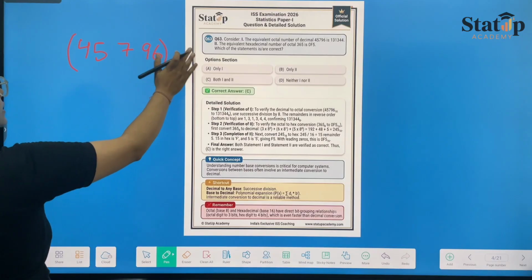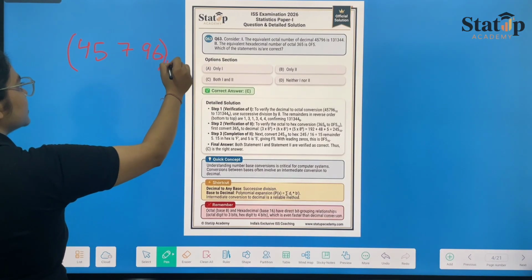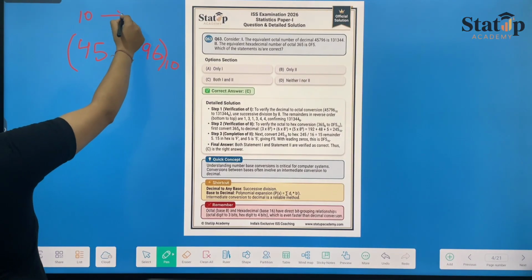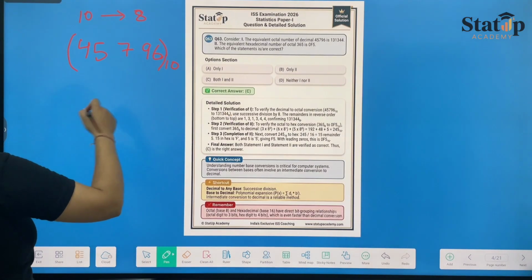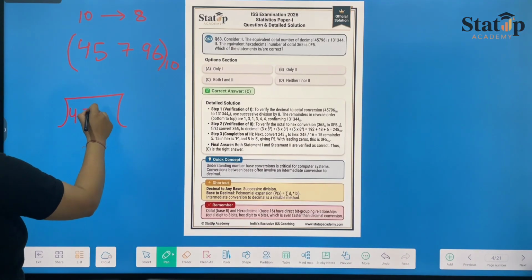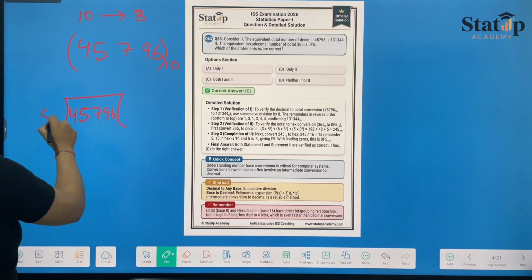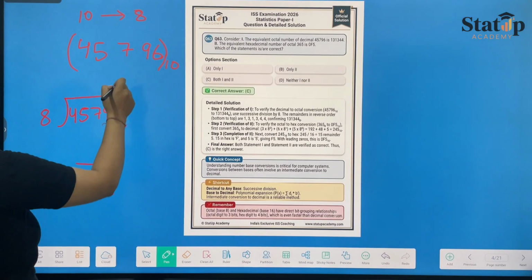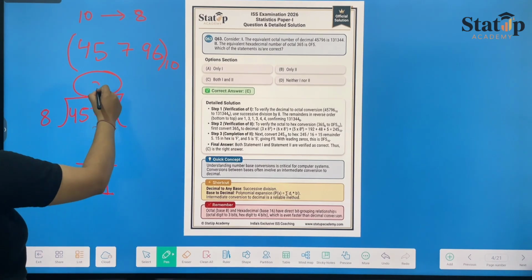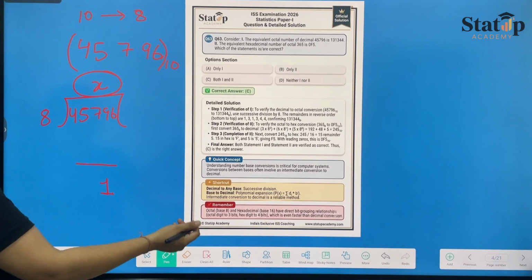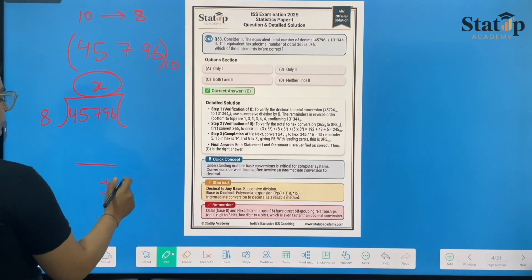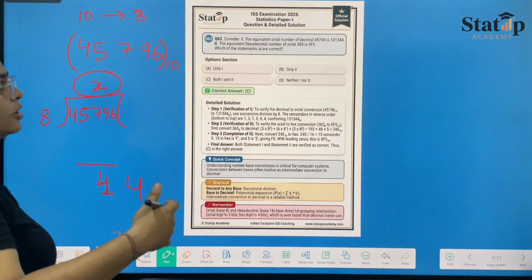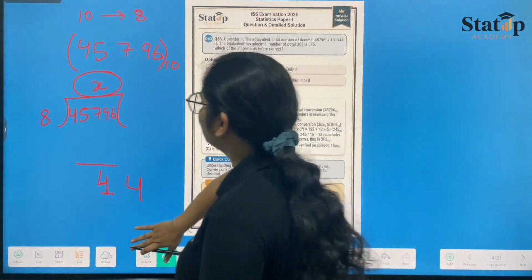First of all, this is the decimal number that has been given to us, and we have to find the octal number. So from converting from base 10 to octal, which is base 8, we have to divide by 8. First of all, dividing 45796 by 8, and after dividing, the remainder that we will get will be 4. Then again dividing, suppose the number was x, then again dividing x by 8, the remainder would be 4, then rest of that has been given. So the first statement is correct. Let us do it.